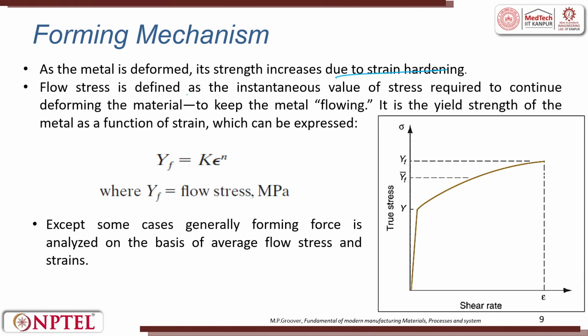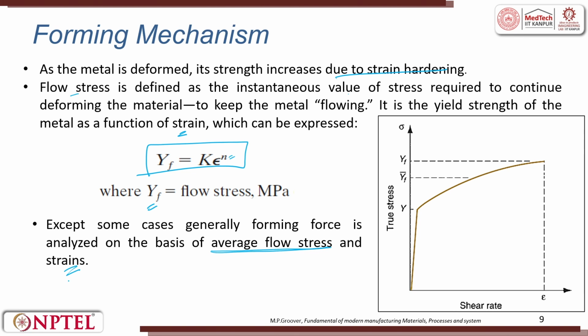The flow stress is defined as the instantaneous value of stress required to continue deforming the material, to keep the metal flowing. It is the yield strength of the metal as a function of strain, which is expressed as YF equal to K times strain to the power n, where n is the exponential hardness coefficient. Except in some cases, generally forming force is analyzed on the basis of average flow stress and strain.